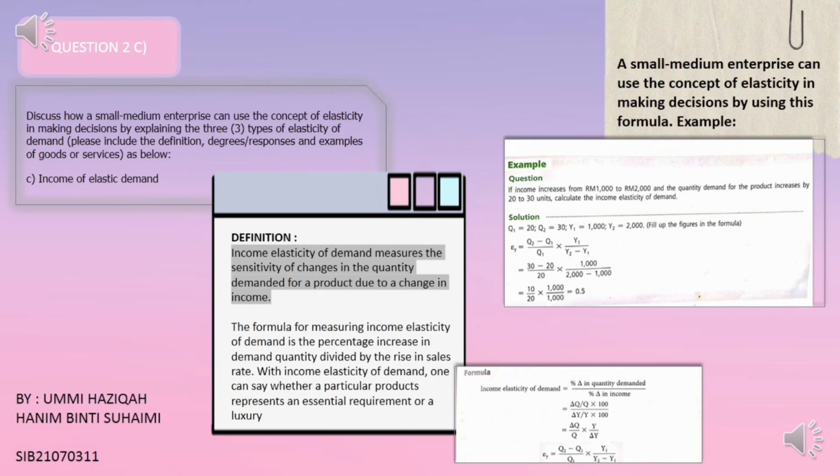Okay, the formula that we can use for measuring income elasticity of demand is the percentage increase in quantity demanded divided by the percentage rise in income. And a small medium enterprise can use the concept of elasticity in making decisions by using this formula.